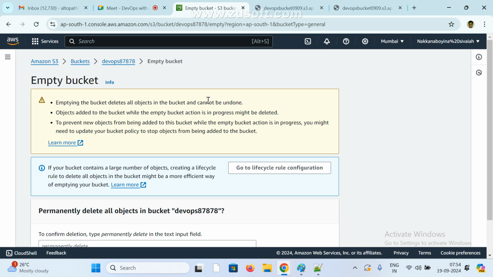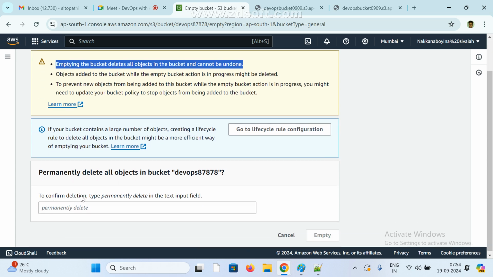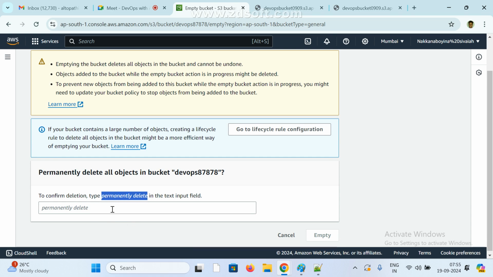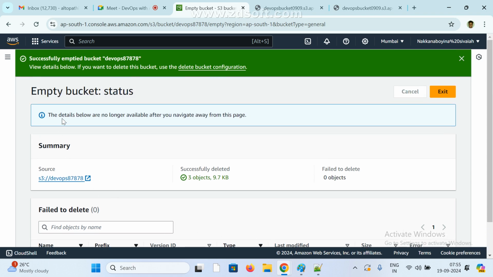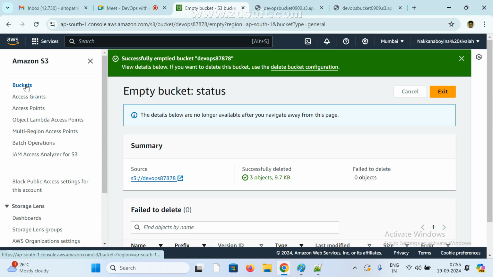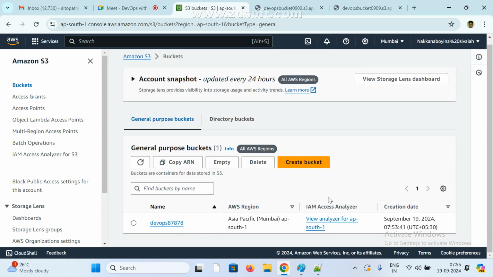I am not going to do it manually. I'm going to click empty bucket. Empty means the bucket will automatically be emptied. It will delete all files in the bucket, and here it is asking for confirmation. If you want to delete permanently, select permanent delete, copy and paste it. This is one more option, but in real time don't use this one, because all files will be deleted, right? By mistake don't click empty. Whatever you uploaded, if you don't want it, we can delete your file, but don't click on empty.